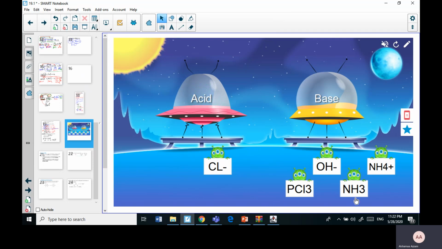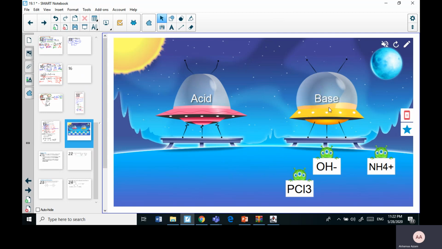Now, NH3 is a Bronsted-Lowry base because it can accept protons, and it is as well a Lewis base because it can donate an electron pair. Now, Cl minus, by definition, it has electrons. So if something has electrons, it is willing to donate those electrons. So it is a Lewis base. And as well, if we put it in water, it is willing to accept a proton. So it is a Bronsted-Lowry base.